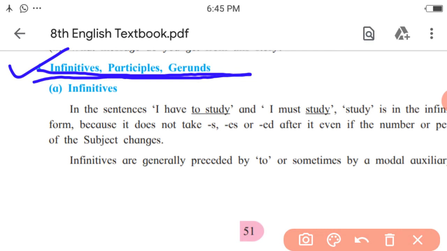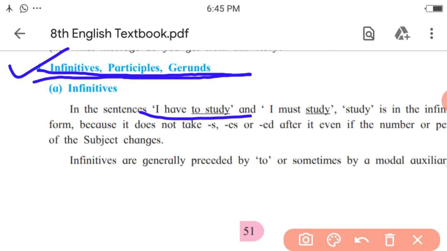What is infinitive? So infinitive is the to plus V1 or modal auxiliary plus V1 form of the verb which doesn't change as per the change made in the subject or the tense. Let us see the example. I have to study.